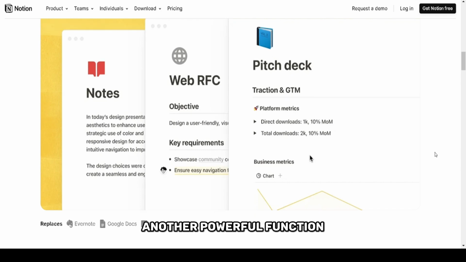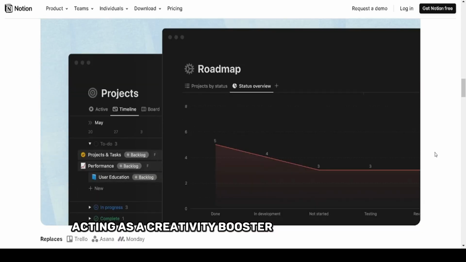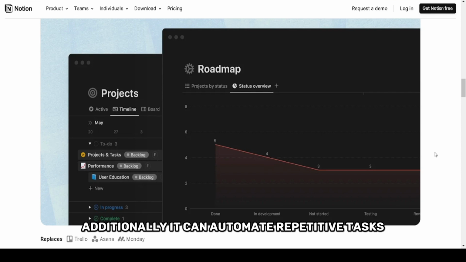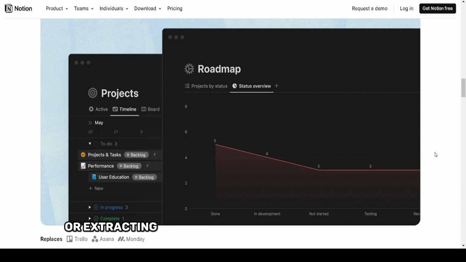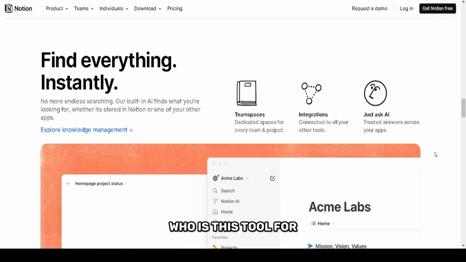Another powerful function is its brainstorming capability, where it can generate ideas, lists, or strategies based on vague inputs, acting as a creativity booster when you're stuck. Additionally, it can automate repetitive tasks like sorting information or extracting key points from large blocks of text, saving you time and mental energy. Who is this tool for?